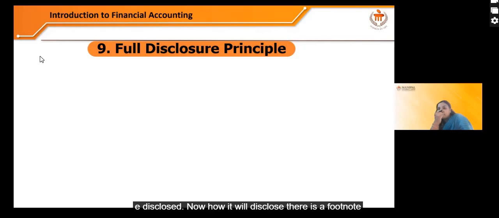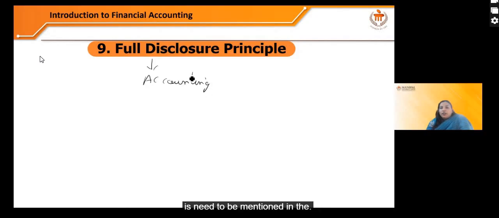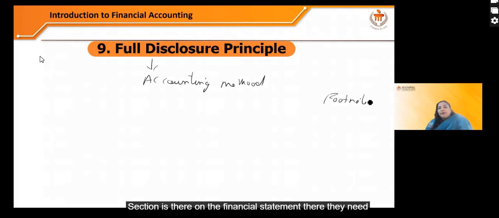Now, how will it be disclosed? There is a footnote section in the financial statement. So if there is a change in accounting method, this needs to be mentioned in the footnote. There they need to mention all the significant information.